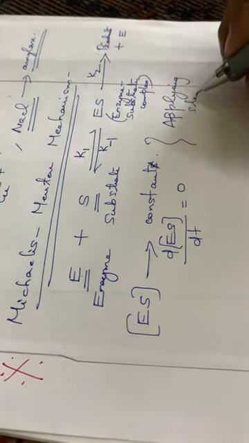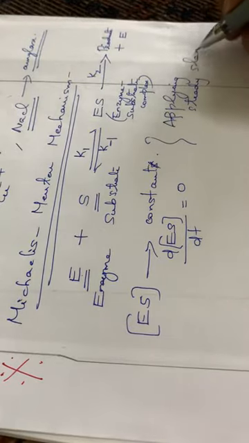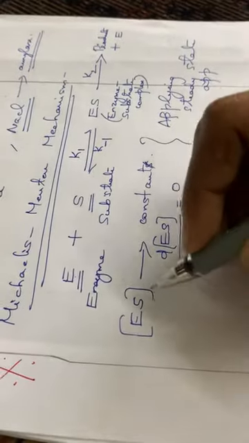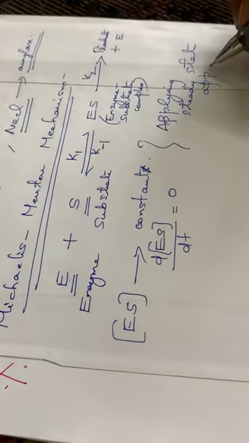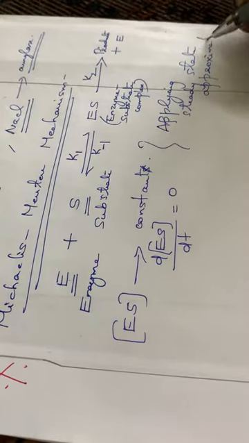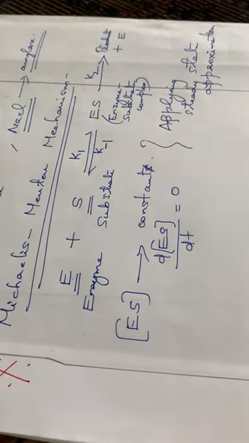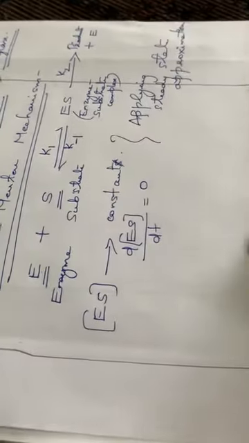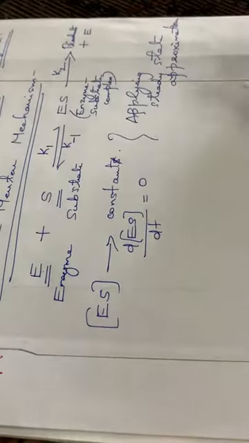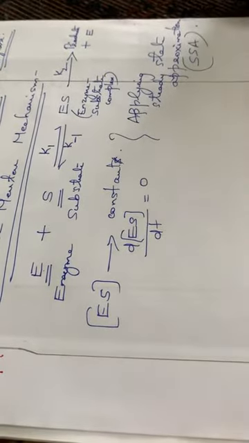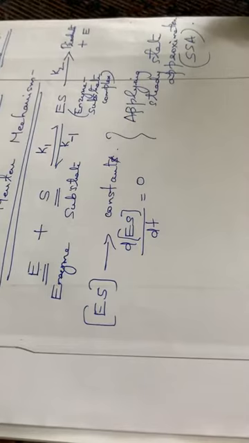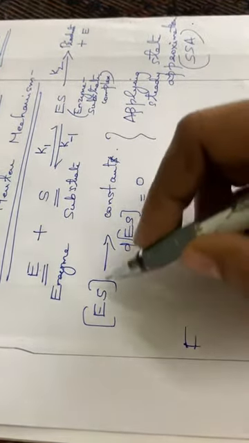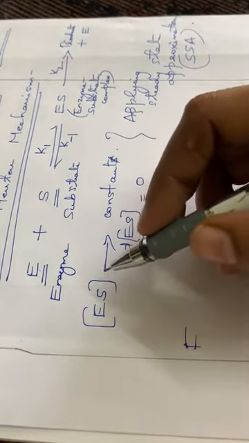This is the steady state approximation. It means the concentration of this enzyme substrate complex ES will be equal to a constant, or while differentiating with respect to time, d[ES]/dt will be equal to 0. So here we have to apply this particular rule, and also one more equation is there. The rate of formation of ES will be equal to a constant, isn't it?